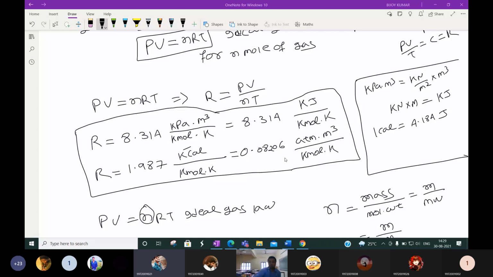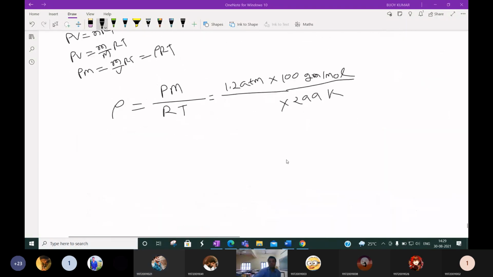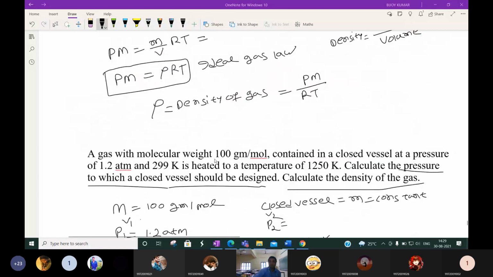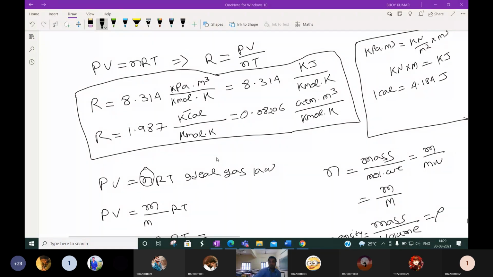Which value of R will we use here? In the numerical problem, you have to calculate density. Density is nothing but P into M by R into T. P is 1 atmosphere, M is this many grams per mole, and T is 299 Kelvin. So the R value you have to use, R is called the universal gas constant. We have 4 values of R. So which R value will we use here?